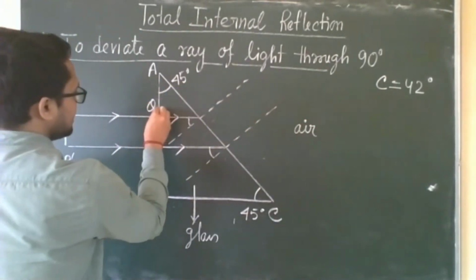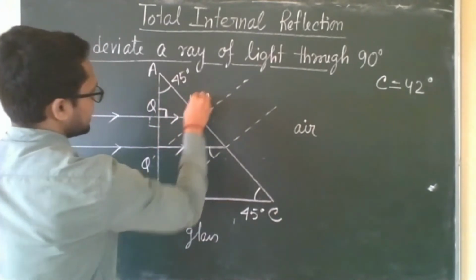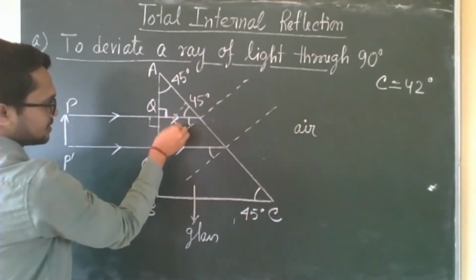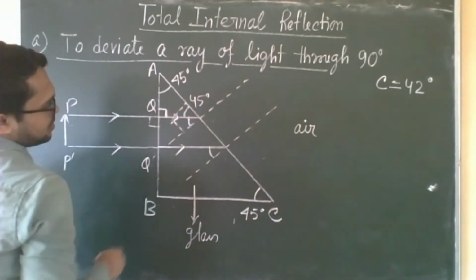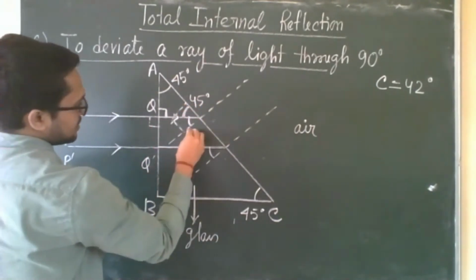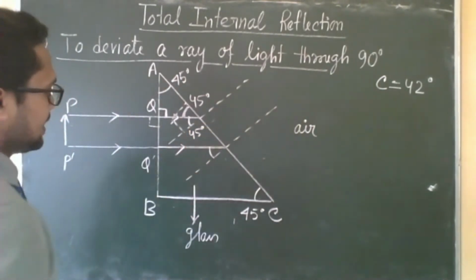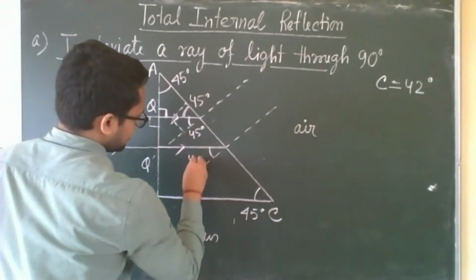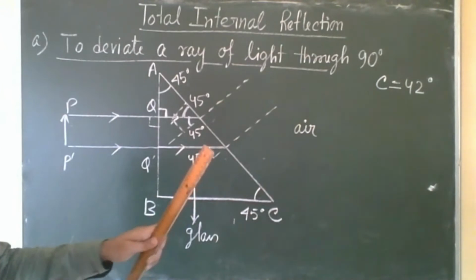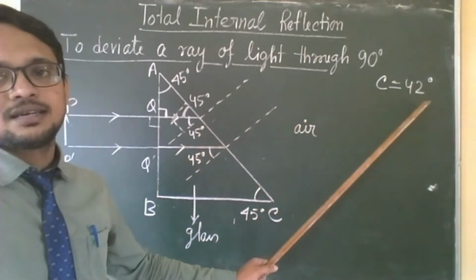So find the angle of incidence. This is 45, this is 90, so this one will also be 45 degree. This is the normal, that means the whole angle, this part is 90. This part is 45, so the rest part will also be 45 degree. And this is a parallel ray, so this one will also be 45 degree. Now the angle of incidence in the denser medium is 45 degree.